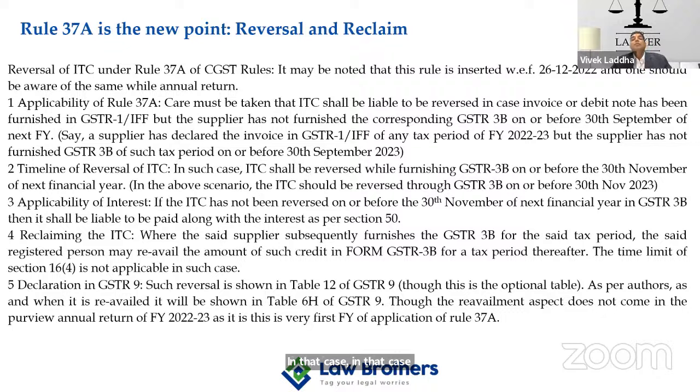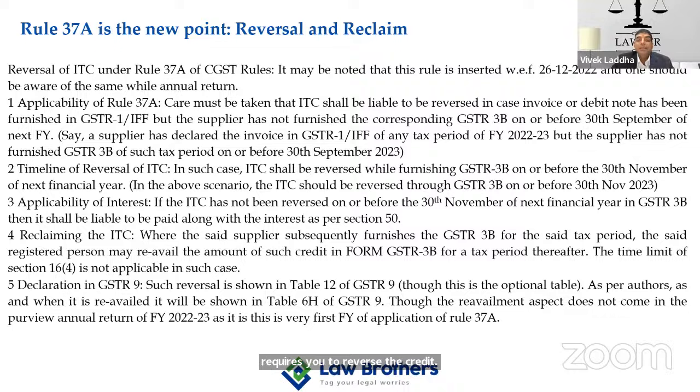Please take care. For financial year 22-23, if your supplier has supplied you, that means B2B supplies, it has shown the particular invoice or debit note in GSTR 1 or IFF, but the supplier has not furnished GSTR 3B, means the supplier has not paid the tax, in that case, Rule 37A requires you to reverse the credit.